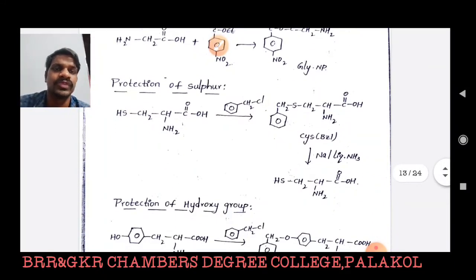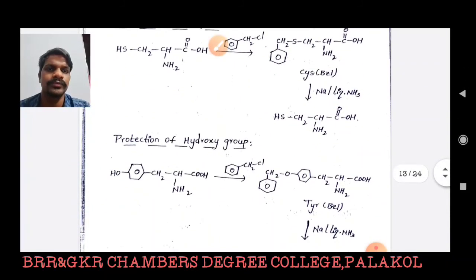Protection of sulfur. In the oxytocin molecule we have a sulfur-containing amino acid, so during the synthesis sulfur should not be involved in the reaction. For that we have to protect the sulfur. For protection of sulfur, we use benzyl chloride. It is abbreviated as CYS, that means cysteine. In the cysteine molecule the sulfur is benzylated, that means protected, and it is deprotected using sodium in liquid ammonia. Then we get the free sulfur group.